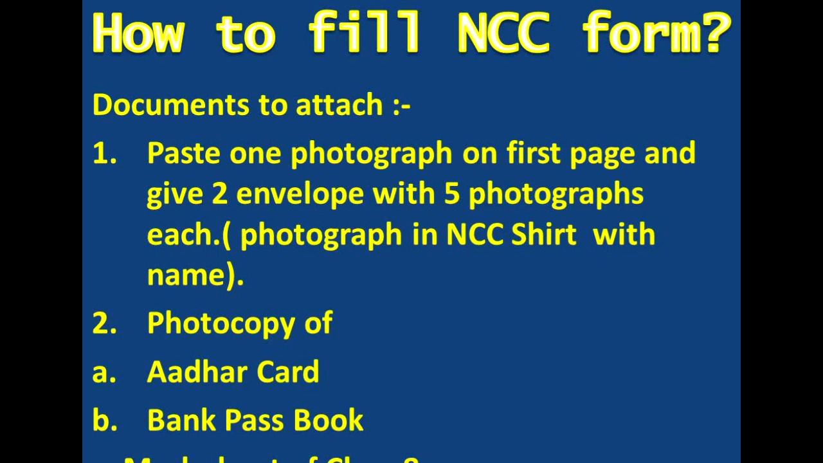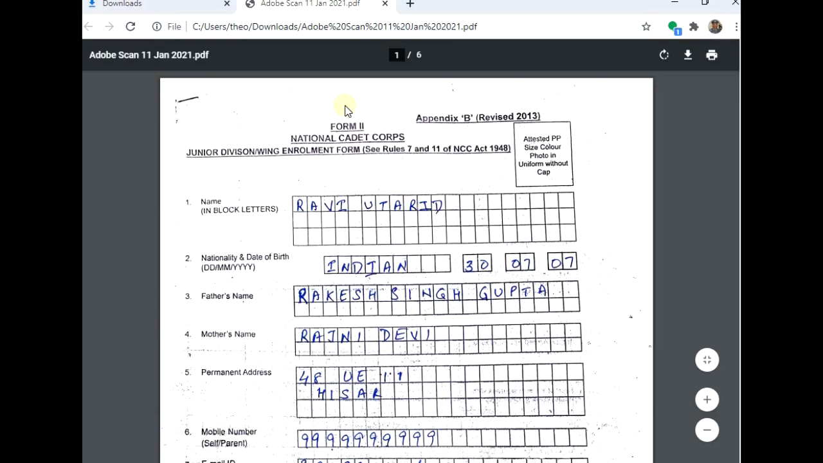So let's understand how to fill the NCC form. Students, when you get the form, let's see how to fill it. As you see, the first is name in block letters. First of all, you have to attach a passport size photograph in NCC uniform without cap. This is the important thing, without cap.